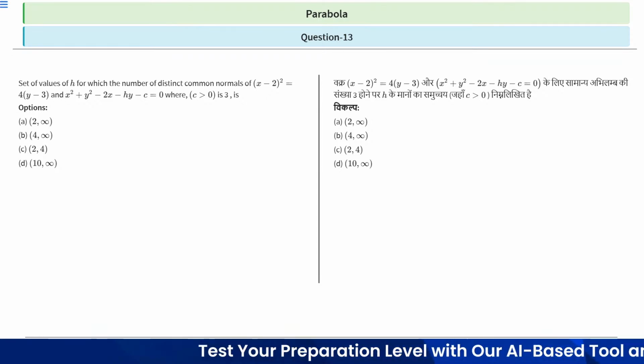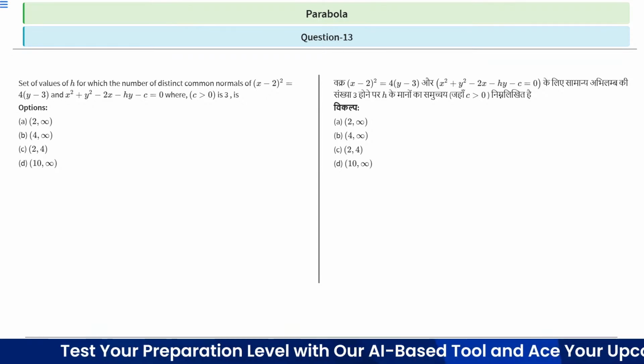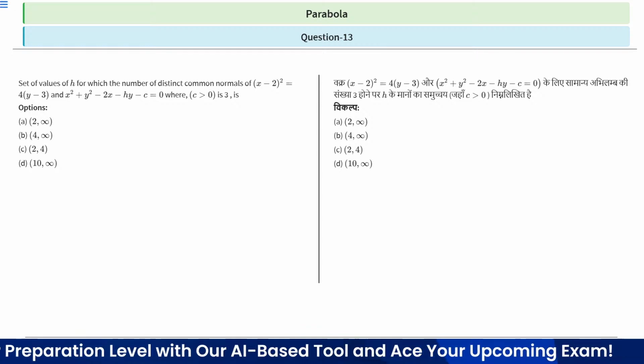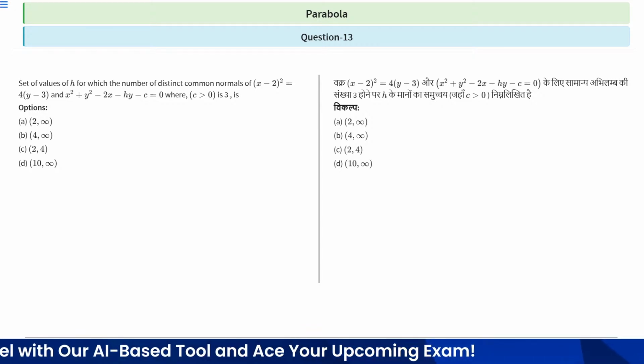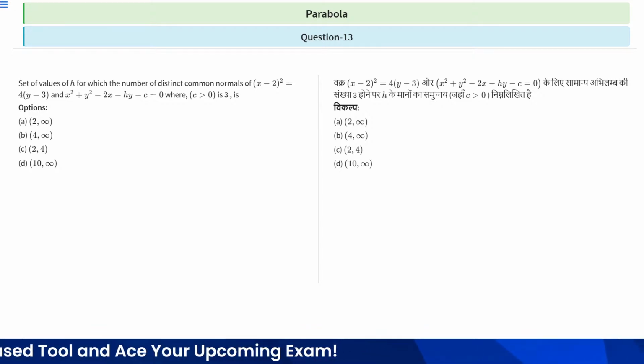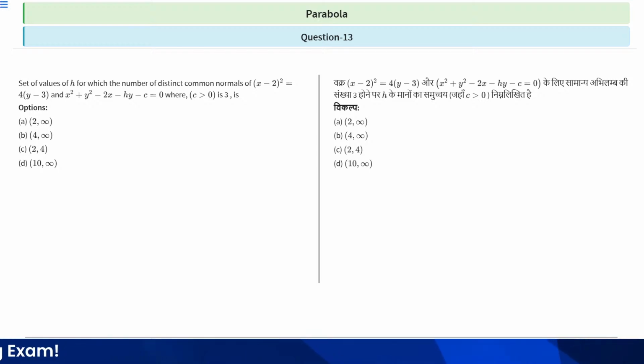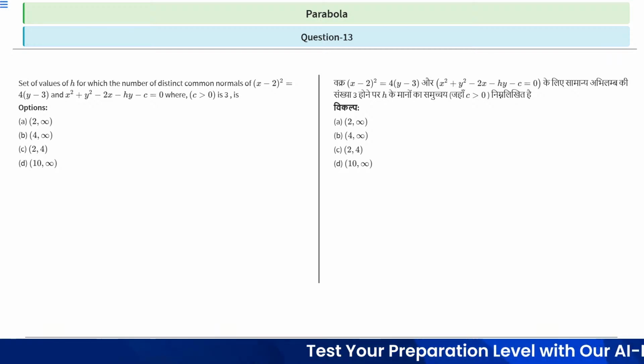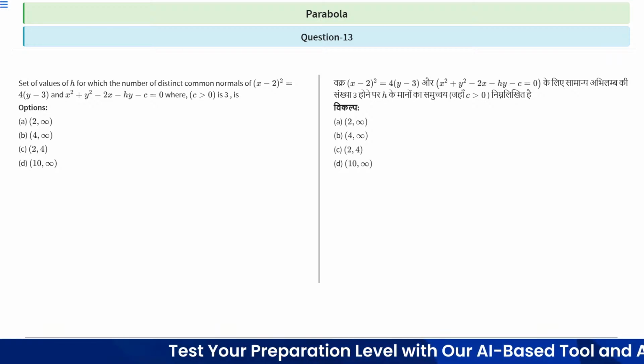Question number 13 says: the set of values of h for which the number of distinct common normals of (x - 2)^2 = 4(y - 3) and x^2 + y^2 - 2x - hy - c = 0, where c > 0, is 3. Clear? So we have to find the set of values of h, right?